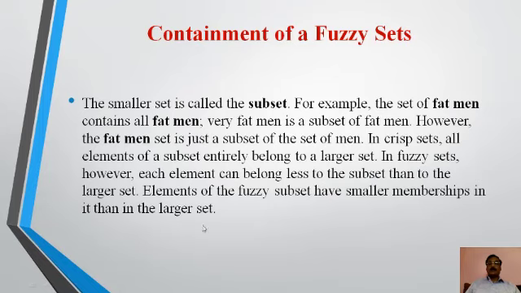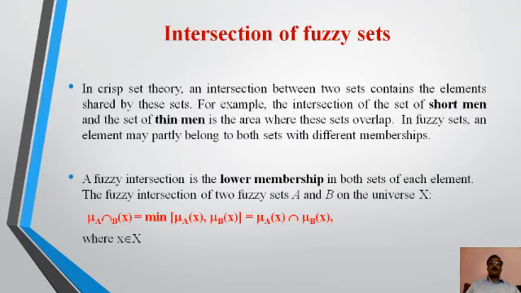Now it is clear that the fat man set is just a subset of the set of men. In fuzzy sets, each element can belong less to the subset than to the larger set. So this is called containment of a fuzzy set. Now we have intersection of fuzzy sets.